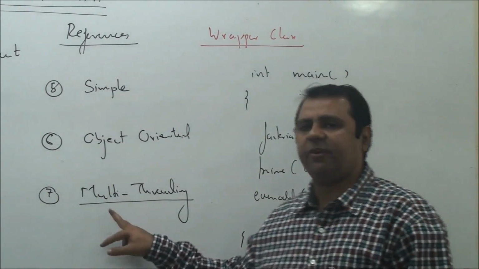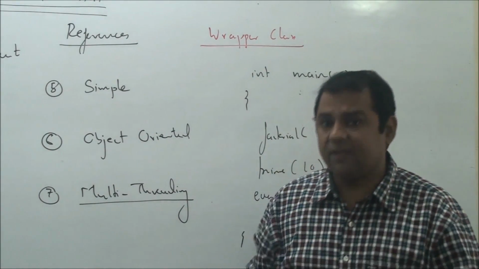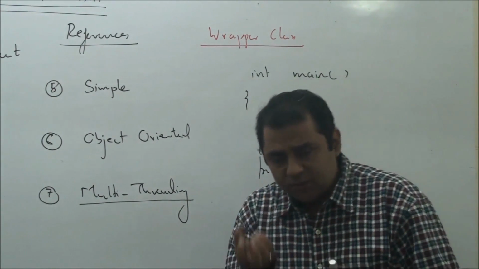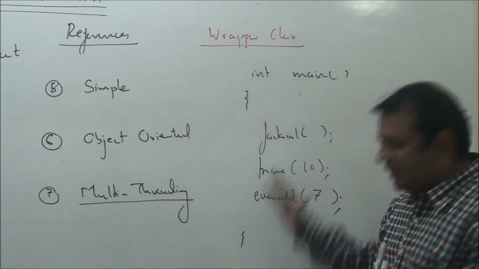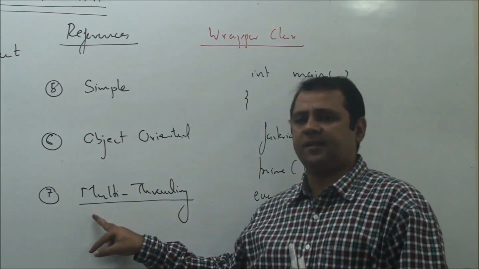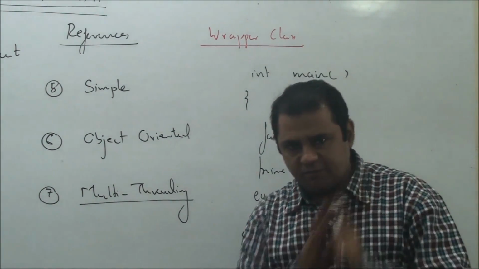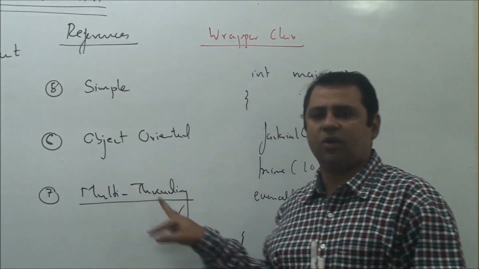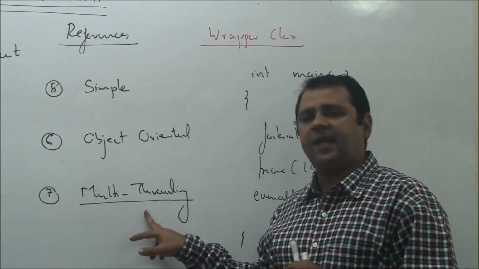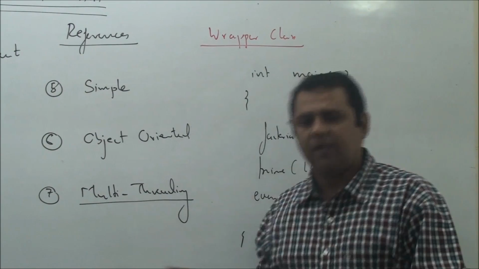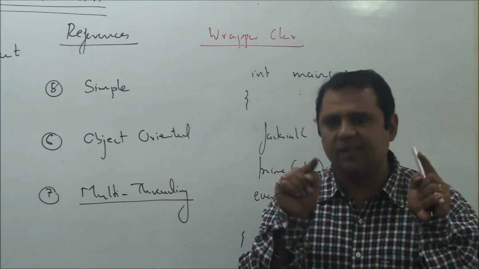That is the major benefit of multi-threading. Another benefit: the execution time is reduced, the speed is increased. All this we'll discuss in detail when we learn multi-threading. It's a big chapter. It will have various lectures to understand the internal concepts. But in short, in a Java application, it is possible for a programmer to execute multiple methods in parallel.